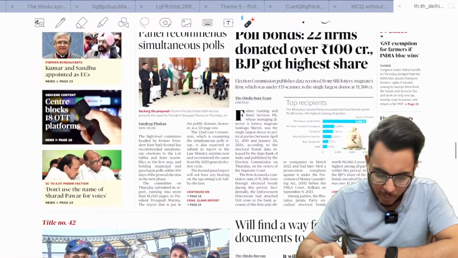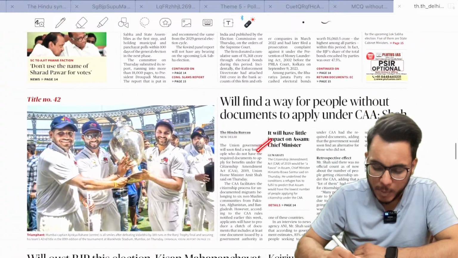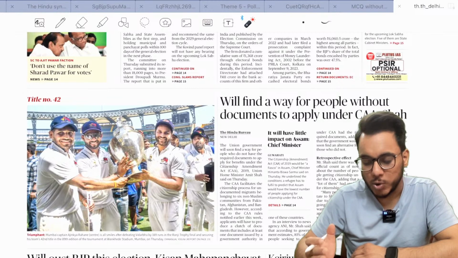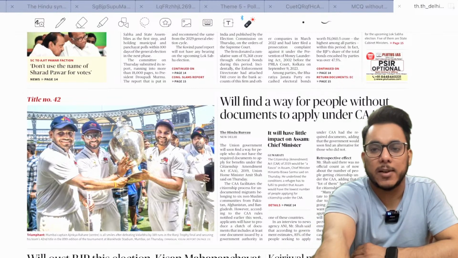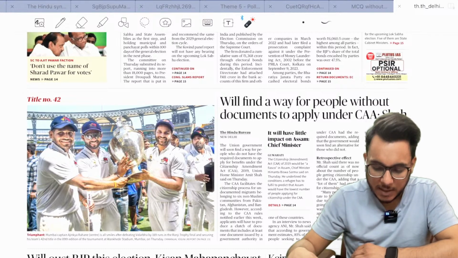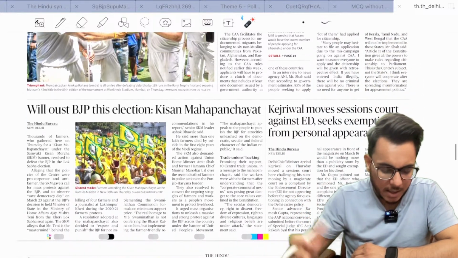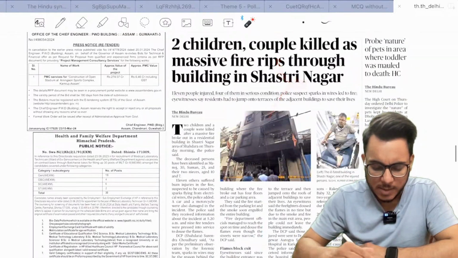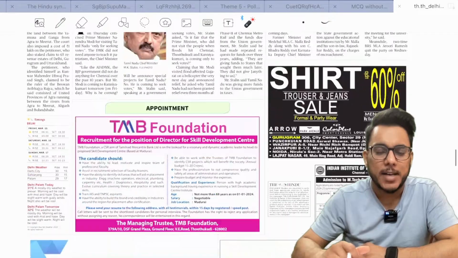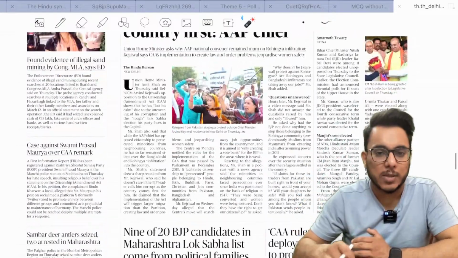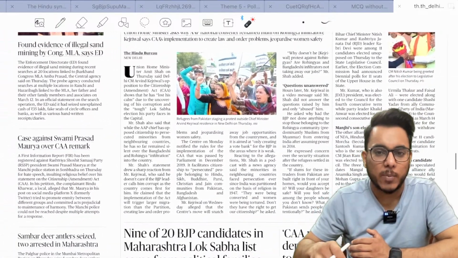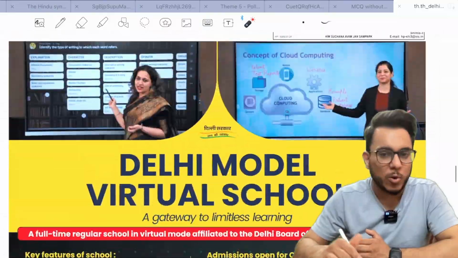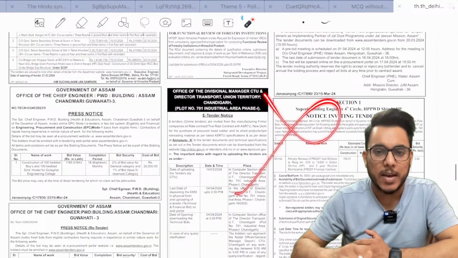Fine. Then further moving on, we'll find "A way for people without document to apply under CAA." There is one more article also on the Citizenship Amendment Act in the newspaper. We'll see that. Then further moving on, guys, after that we largely have political articles here. Nothing much important has been given. Law and order related issues are there. So we will just move on from this section, as not much important has been given, and directly reach the editorial page, because till the editorial page nothing much importance has been there.